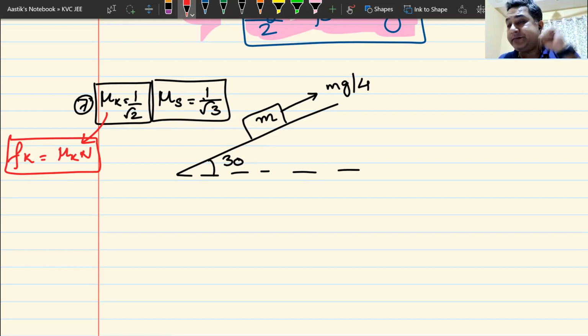But the problem will come when the block is not moving. Then the direction of friction and the magnitude of friction is something that you must understand and then find out. How am I going to do this? I don't have a magic wand. I always do the same thing in the same way. Doing it in the same way makes me good at it, and then I can find a shortcut way of doing it.